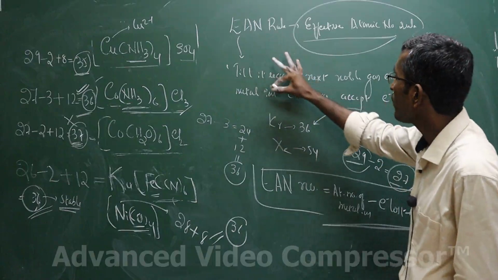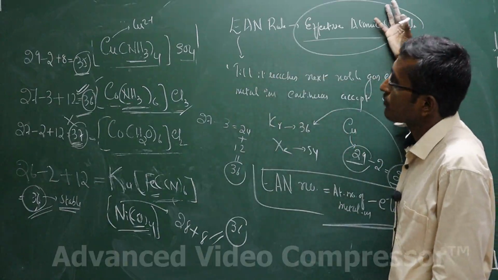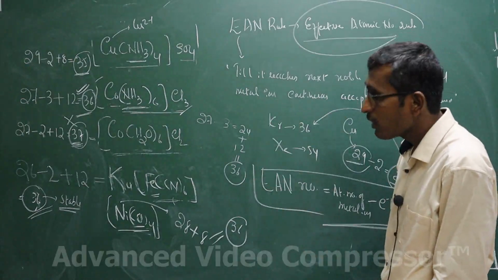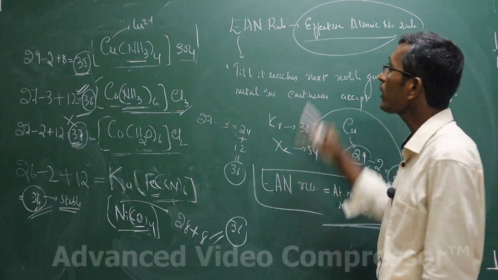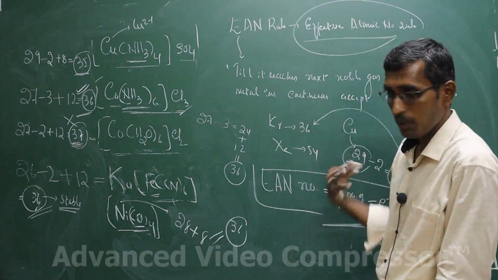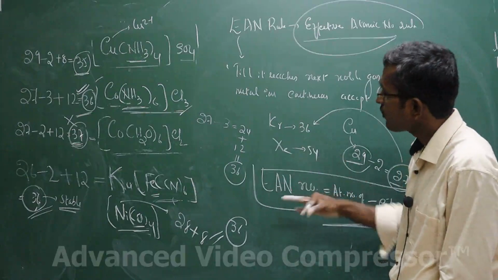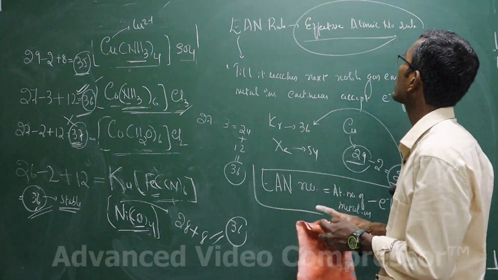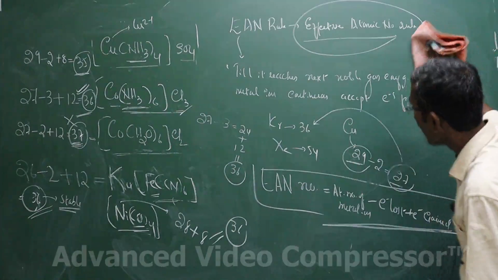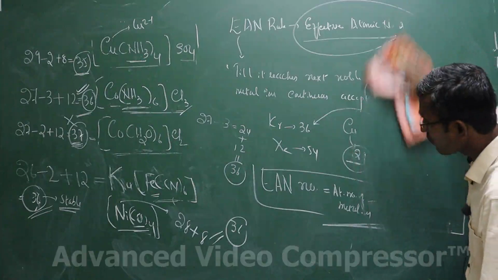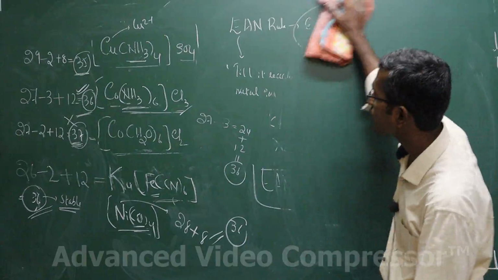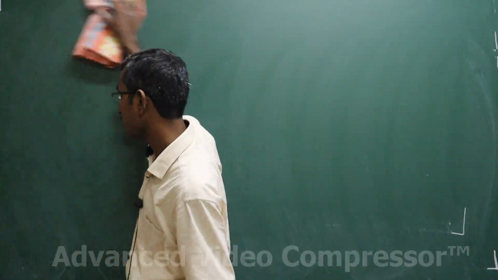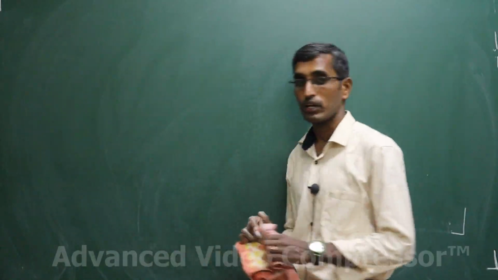You have an EAN rule, so till it reaches the next noble gas configuration, it will keep accepting. In all the complexes, the central metal ion doesn't do so. If it is not doing so, we will say based on the EAN rule, it is unstable. It may be stable because of various other reasons, but this is a gross prediction which is done by Werner. Okay, so this is all about the EAN rule, that is the effective atomic number rule, and the EAN number. Two things may be asked. One is that the EAN number may be asked directly to calculate, or what is the EAN rule, or based on the EAN rule, predict the stability. These are the questions that could be raised in this particular area.